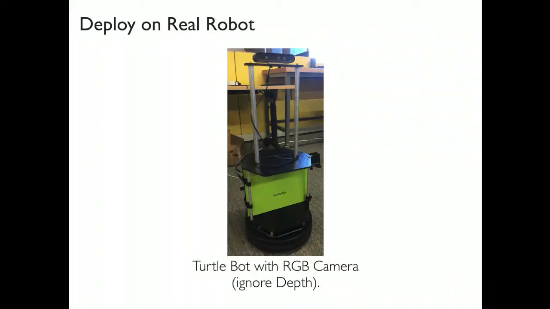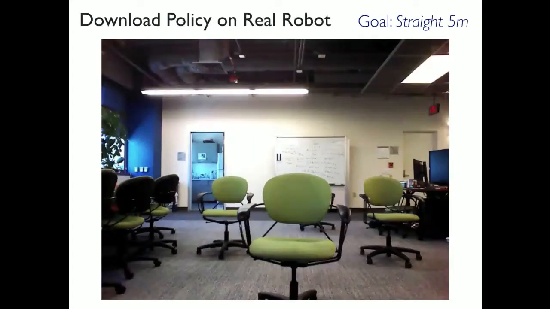And this is useful. What we've also done recently is deploy some of these policies on a real robot. Here we have a TurtleBot, and we are just using the RGB camera. We are ignoring the depth sensor. It has been put into this building at Berkeley. Remember, those meshes were coming from scans of offices in Stanford, and now we are going to test it in Berkeley. We have set up a maze with these chairs, and what we want this robot to do is to move forward 5 meters.